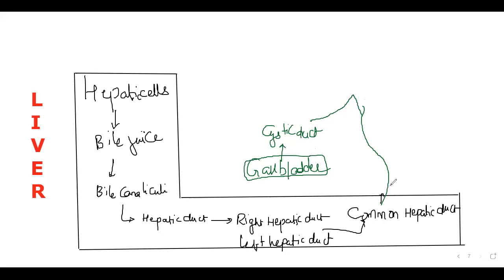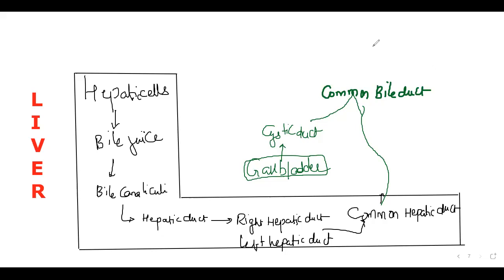But at the time when they want to supply food, that means to supply to the alimentary canal, bile juice will come from both the gallbladder and the liver. So this cystic duct from the gallbladder plus the common hepatic duct, what we call them as common bile duct.